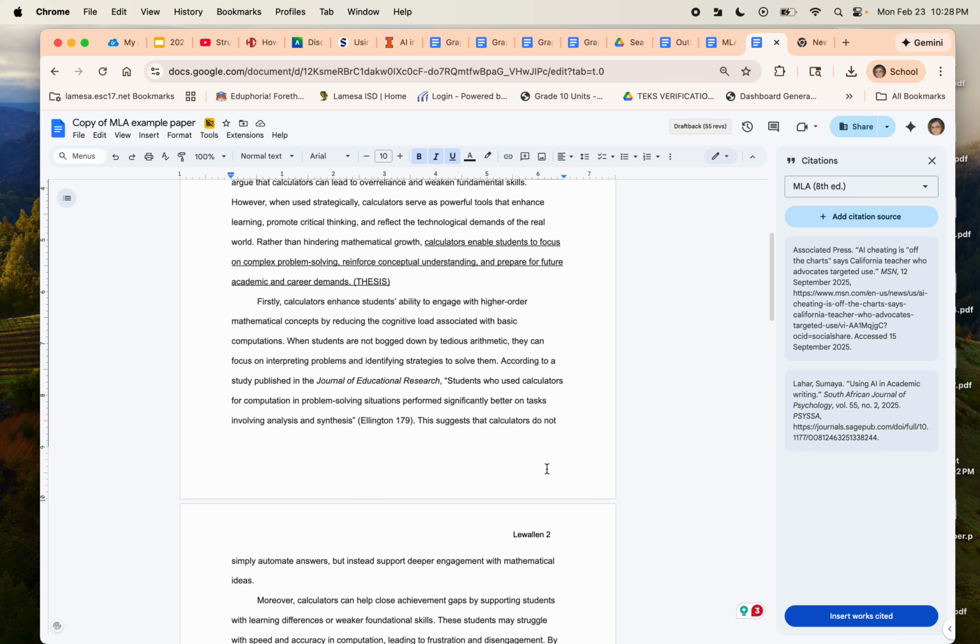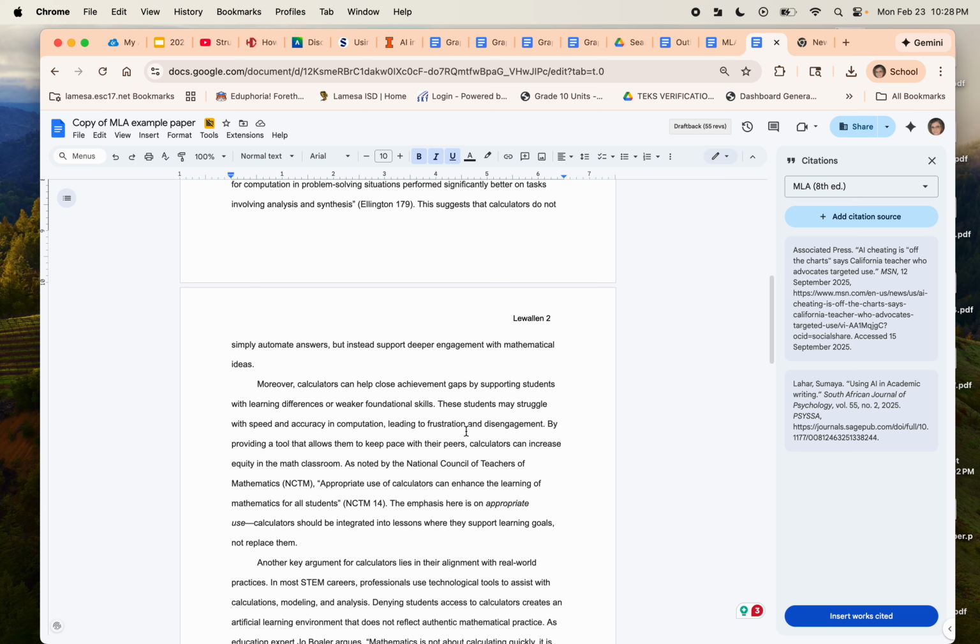And then when I'm ready to add it, let's say that this was one of the quotes from there, and I want to cite that, I'm going to click on my resource, and I'm going to hit the word cite, and it's going to show up, and there is no page number, so I'm going to take off the page number. It's going to show up right after where I wanted it.